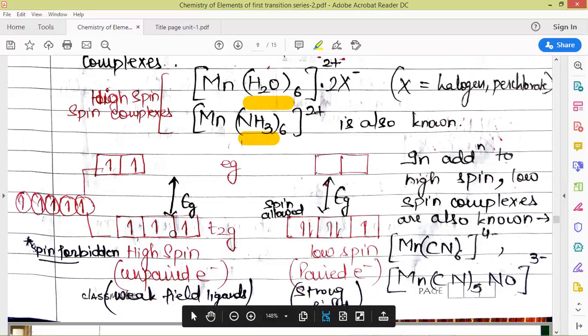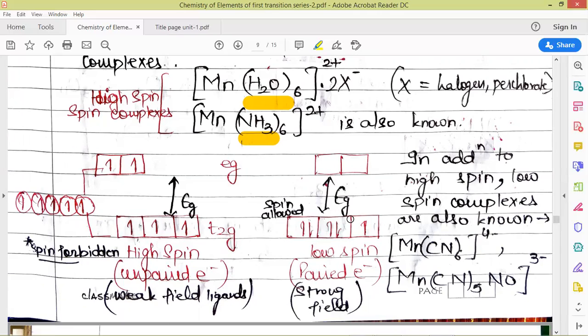This happens when no paired electrons are present, that is, weak field ligands and high spin complexes. But in case paired electrons are present, these electrons are not required to change their spin. So these transitions are spin allowed.